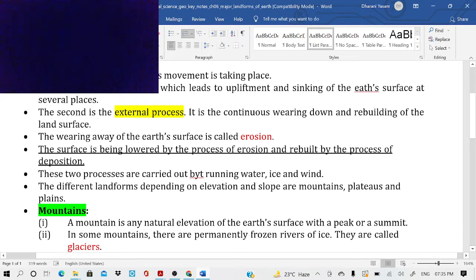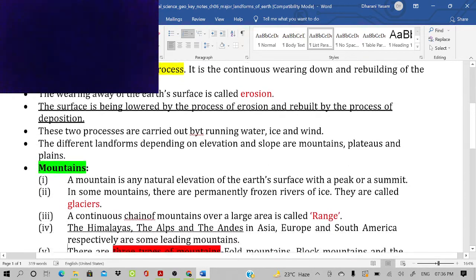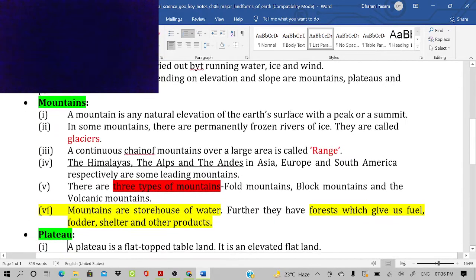The different landforms, depending on the elevation and slope, are mountains, plateaus and plains. The mountains. A mountain is any natural elevation of the earth's surface with a peak or a summit. In some mountains, there are permanently frozen rivers of ice. They are called glaciers. For example, the Himalayas are full of glaciers. The Himalayas are also called the abode of snow.